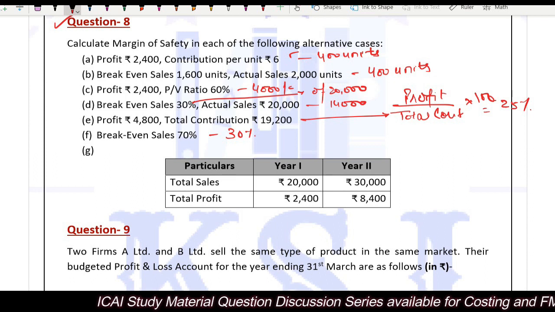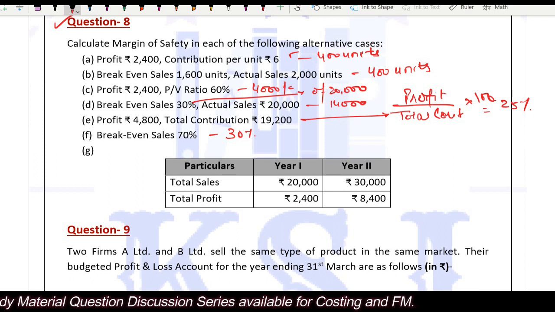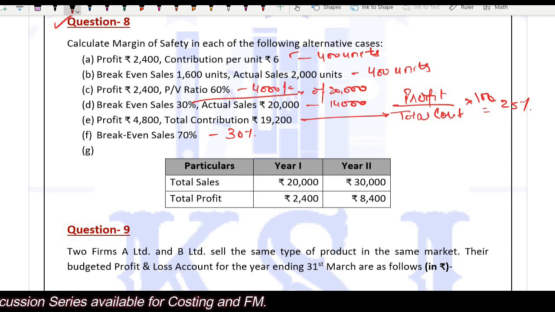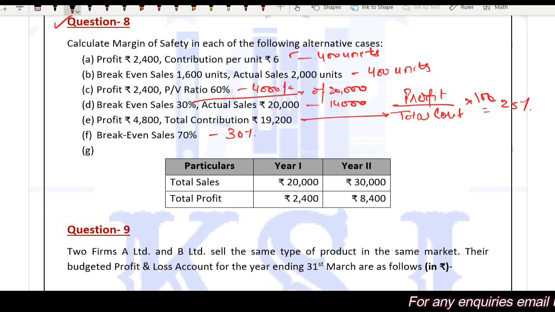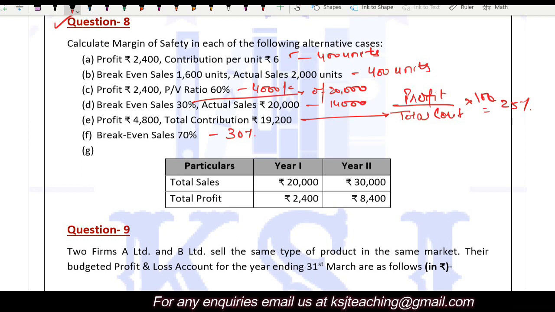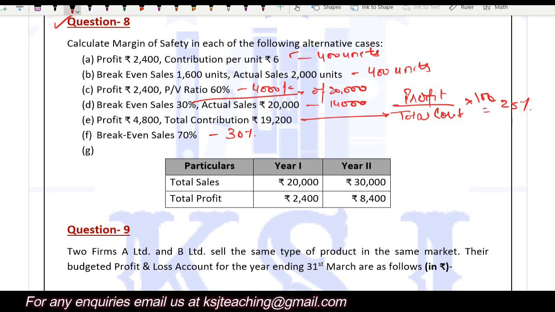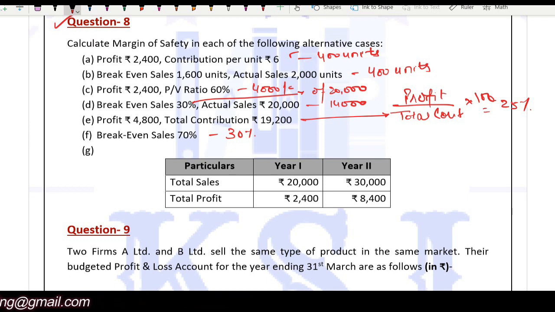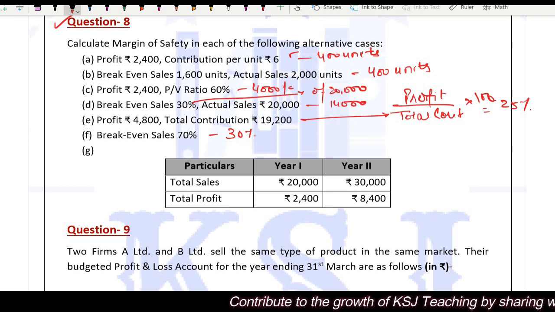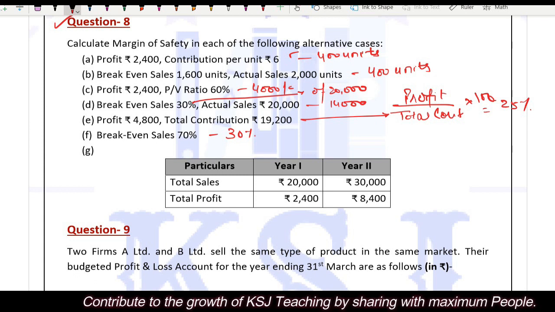Now the last part. In the last part, two pieces of information are given. Year 1, year 2. Total sales are given as 20,000 and 30,000. Total profit is given as 2,400 and 8,400. Now, how to solve this? We need profit. Profit is available, right? The second thing that we need is either the contribution per unit or the PV ratio. We need one of the two things.